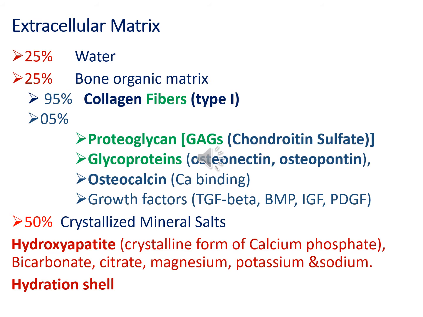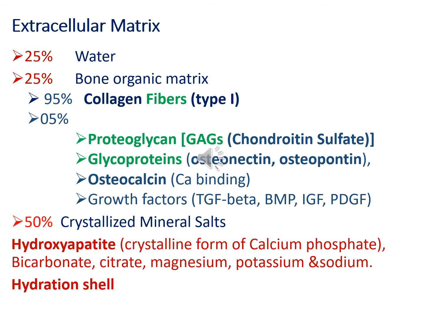So the inorganic component is made of different salts and minerals, and it is about 50% of the dry mass. Hydroxyapatite is a specialized crystalline form of calcium phosphate, but other crystals and other salts are also present. Significant quantities of amorphous calcium phosphates are also present. The surface ions of hydroxyapatite crystals are hydrated. There is a layer of water around the crystal that facilitates the exchange of ions between minerals and the body fluid. This layer of water around the crystalline form is known as the hydration shell.